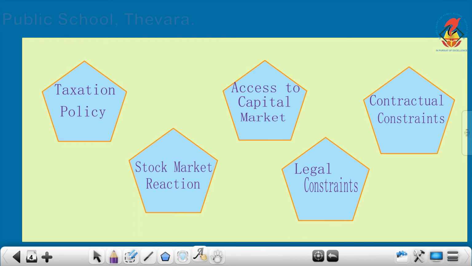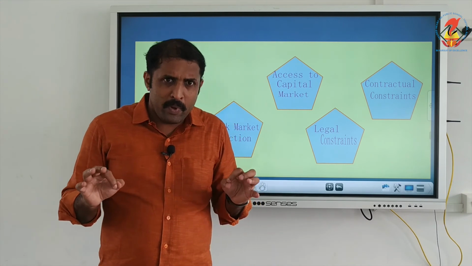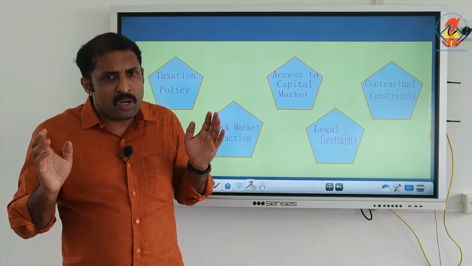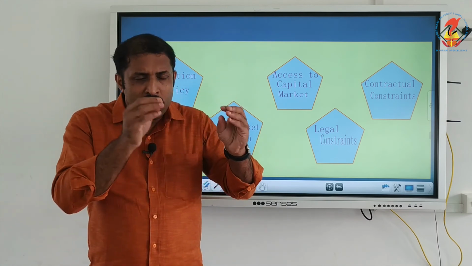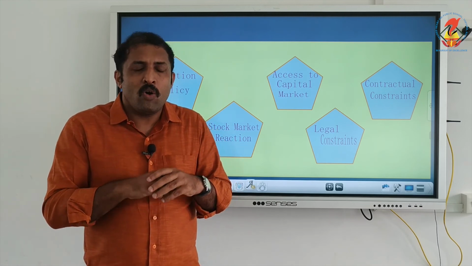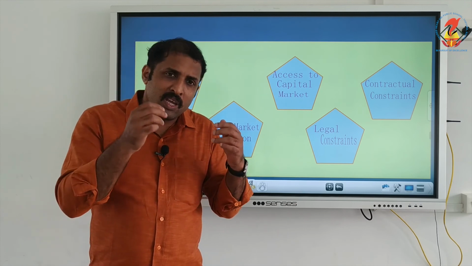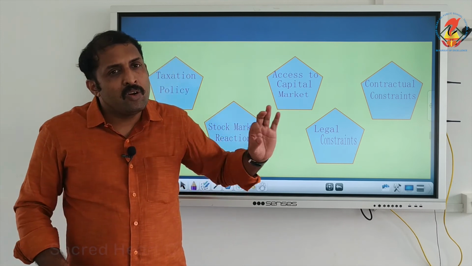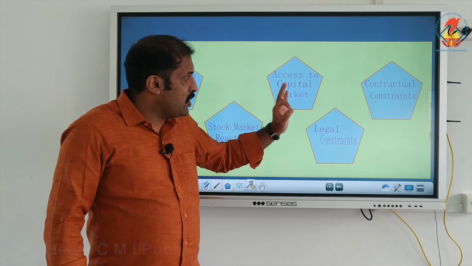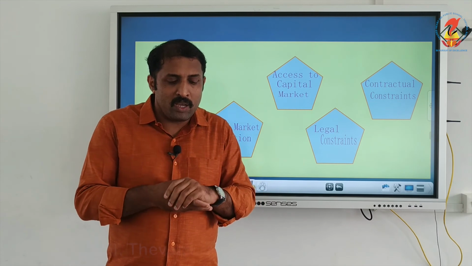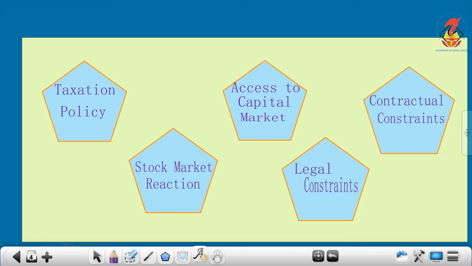Again, legal constraint is another factor. Legal constraint means that if any law, especially the Companies Act, or any other act, creates a constraint or places a restriction on the payment of dividend, such as a certain percentage mentioned as per the Companies Act, then automatically the company can pay only up to that level if any law is restricting them from paying.